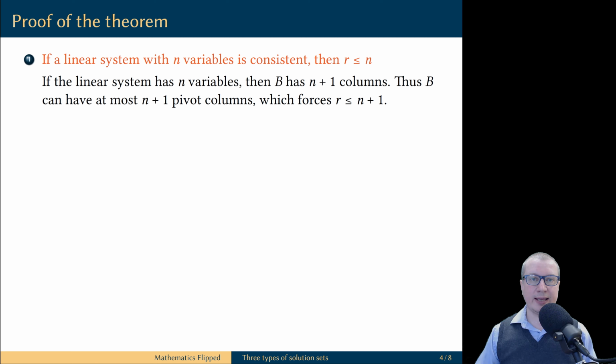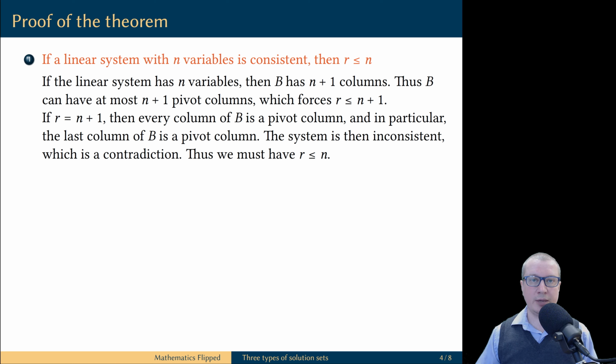First, let's prove that if a linear system with n variables is consistent, then R is less than or equal to n. If the linear system has n variables, then the augmented matrix has n plus 1 columns. Because the matrix B has n plus 1 total columns, it cannot have more than n plus 1 pivot columns. And this automatically gives us the condition that R is less than or equal to n plus 1. But this is not enough, because we want to show that R does not exceed n. What I'm going to do next is show that R cannot be equal to n plus 1.